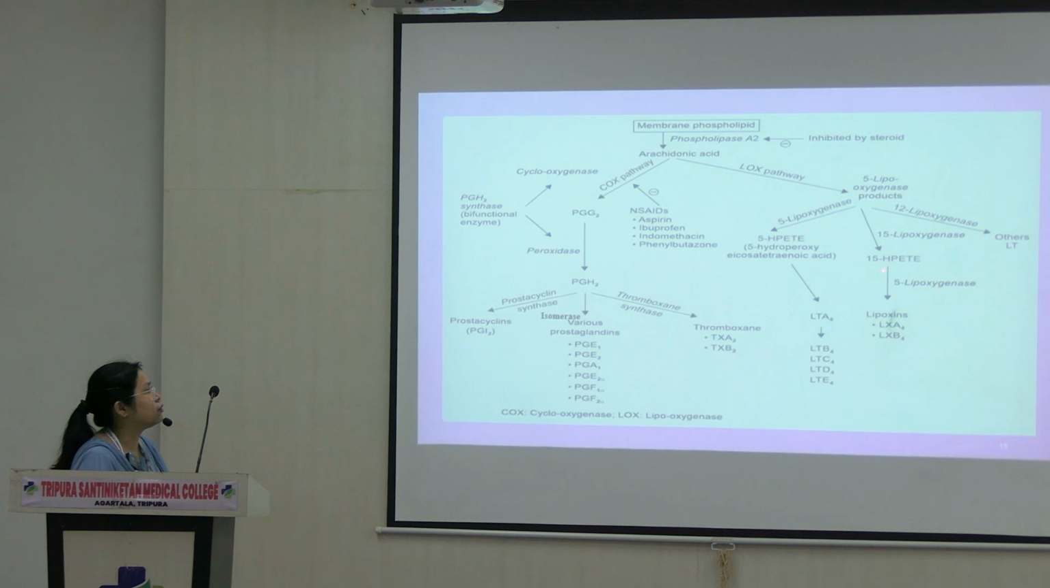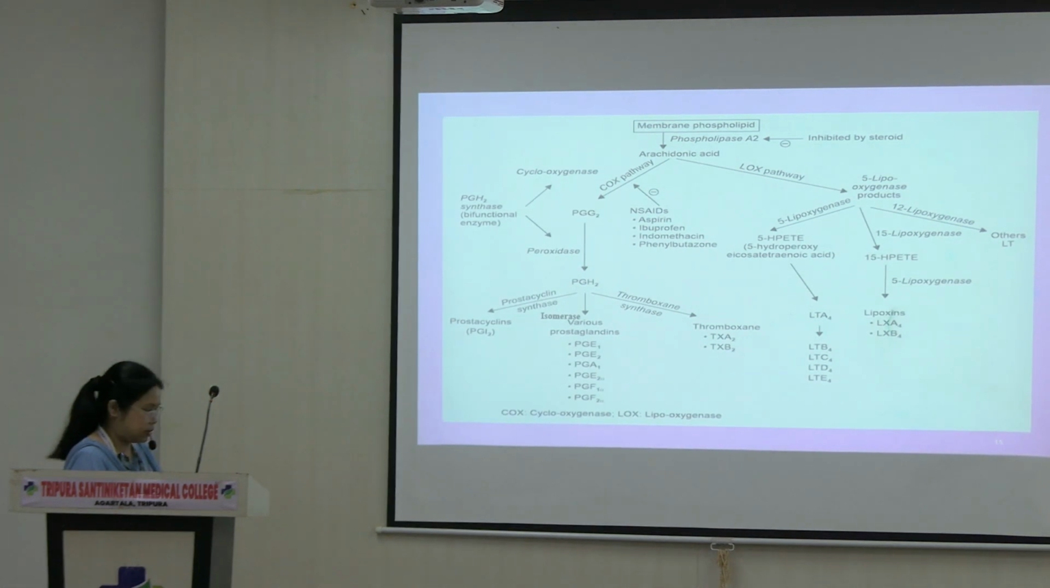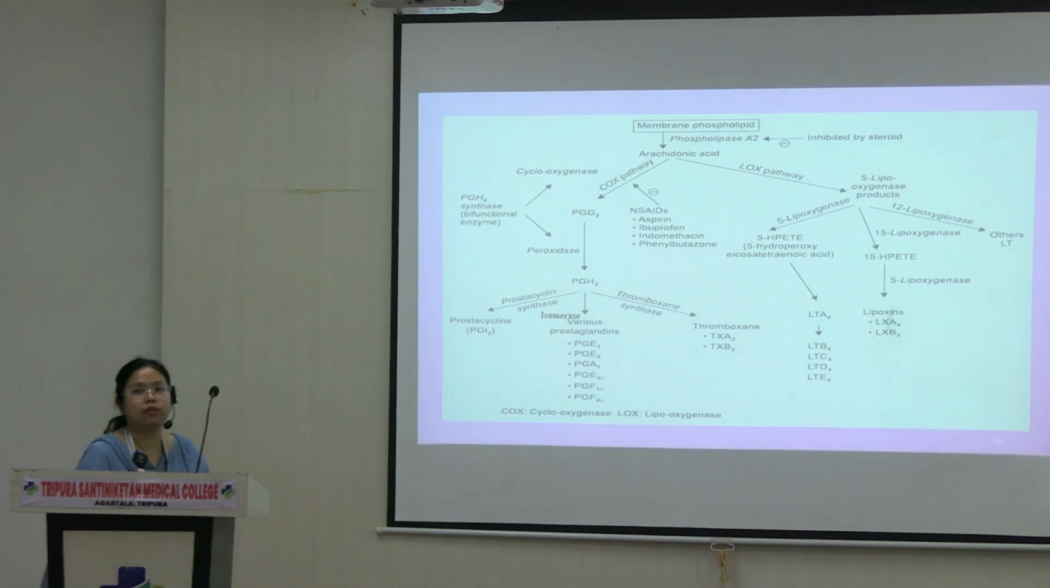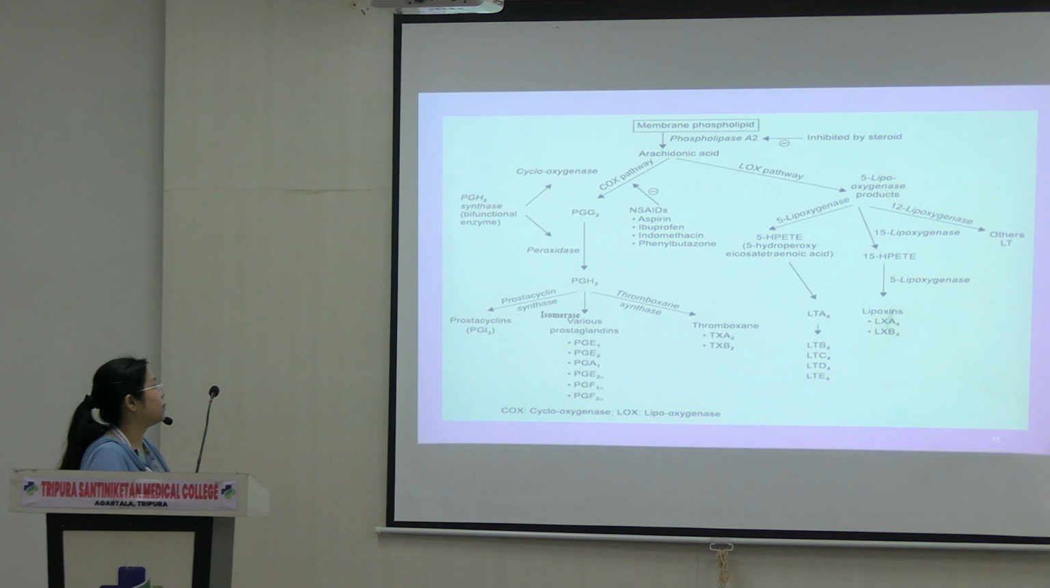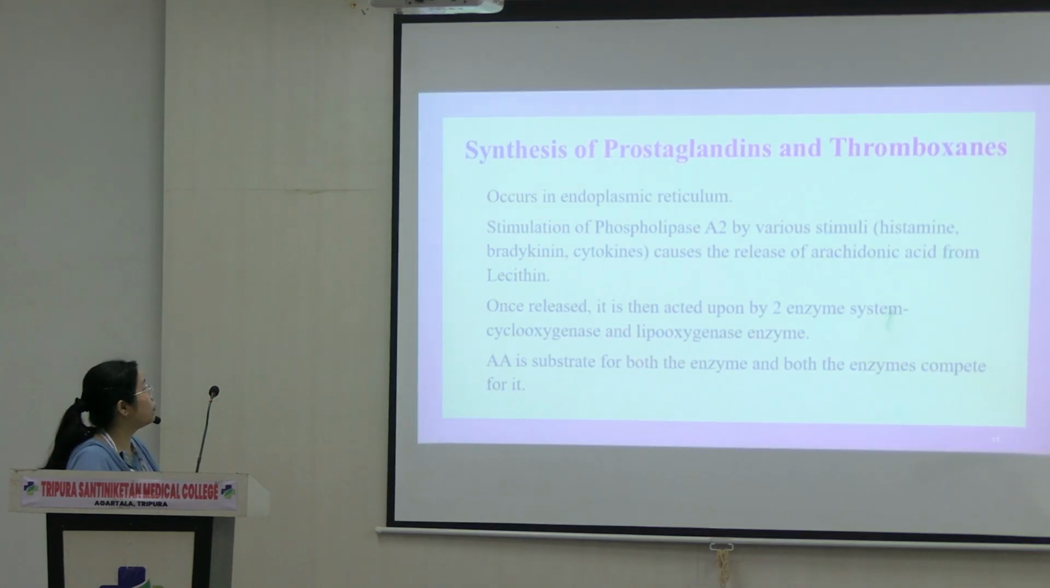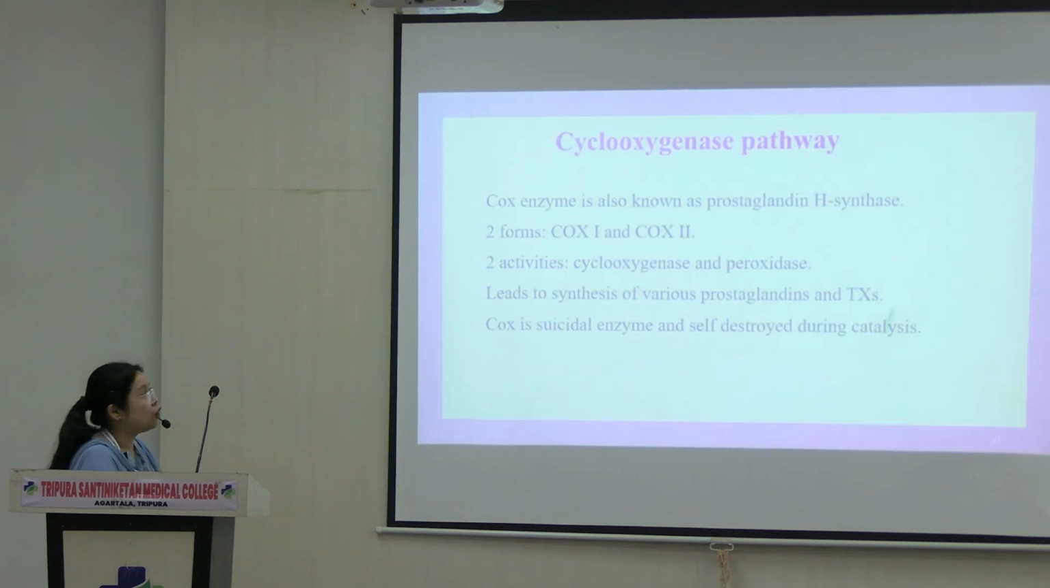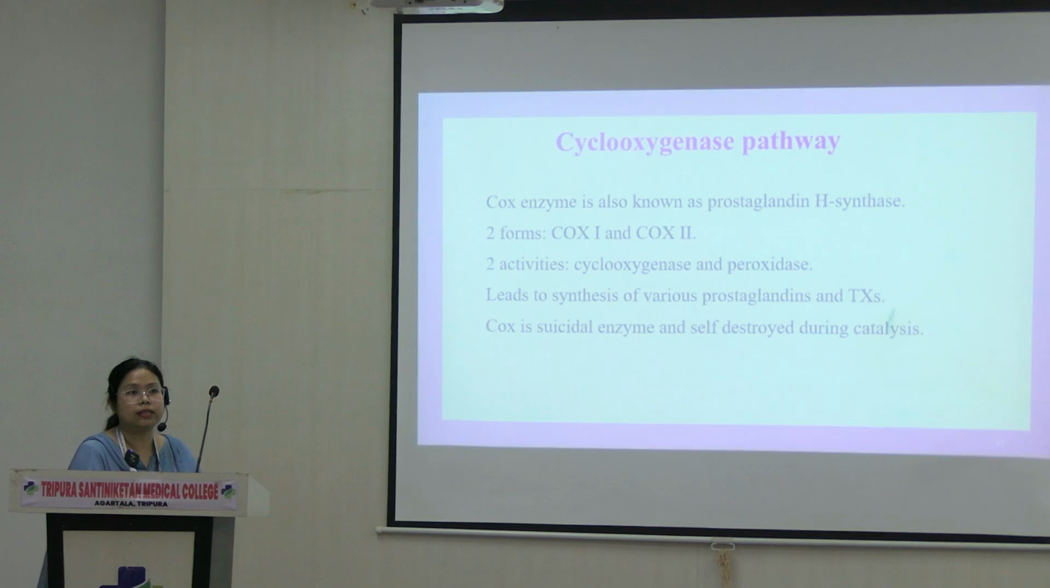Then through 15-lipoxygenase activity, we have lipoxins. Other leukotrienes are formed by 12-lipoxygenase. Remember the names of the enzymes at least. Now that is how they are formed. They are formed in the endoplasmic reticulum. Okay. COX is a suicidal enzyme. You must remember it from enzyme inhibition.